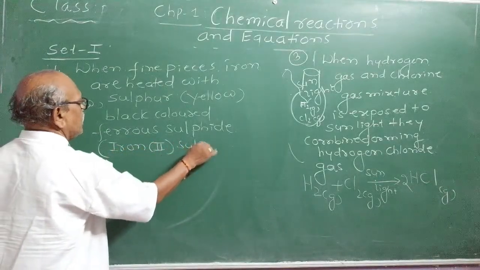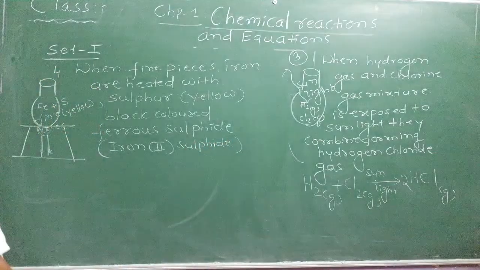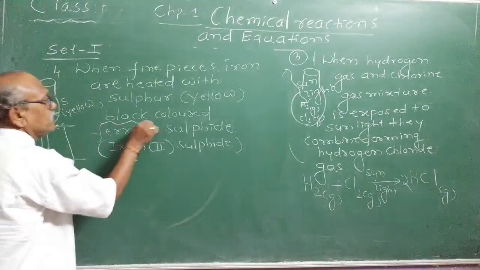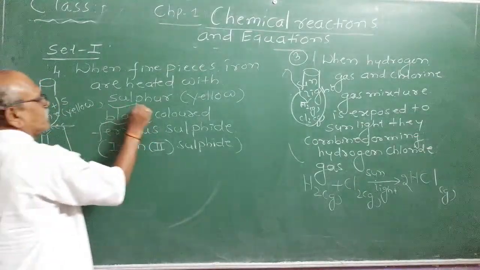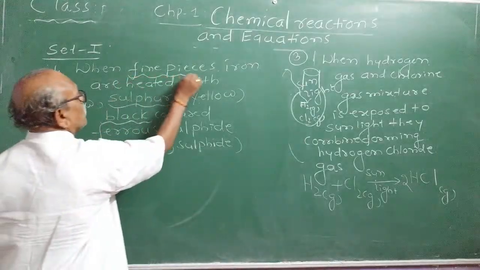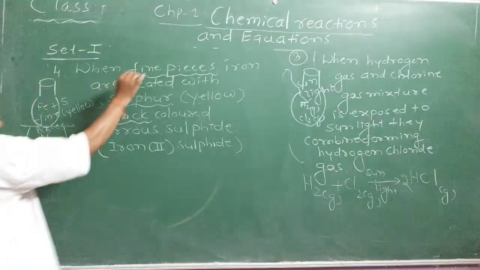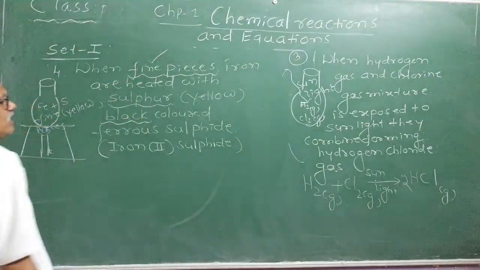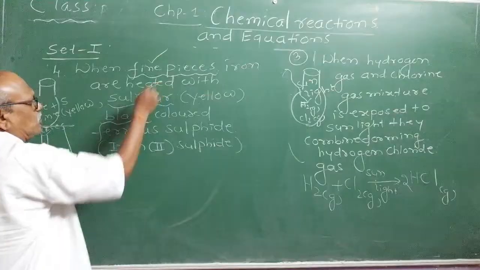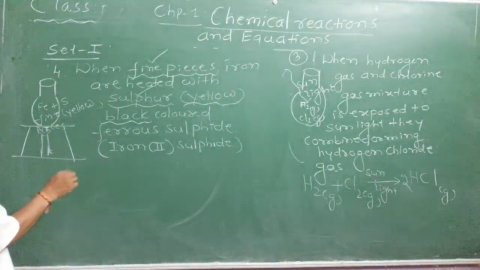You learnt already in the nomenclature, that is writing equation and balancing. But the color you have to underline. Sulfur will have yellow color. You are improving your knowledge. You cannot take a sheet of iron and throw it in the test tube. Reaction cannot take place. Fine pieces. Underline the keyword: yellow colored sulfur. What is the color of the sulfur? That is called improving knowledge.